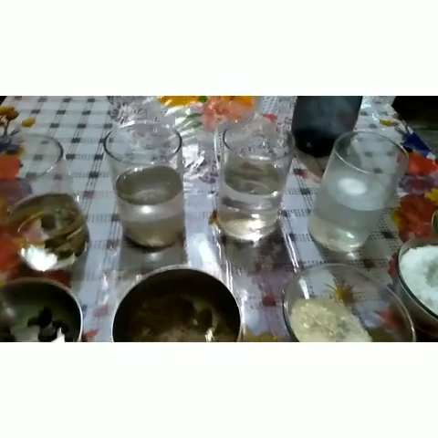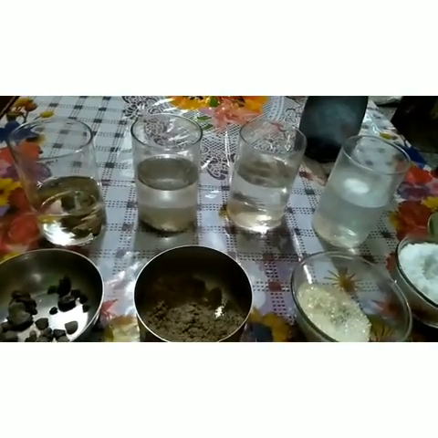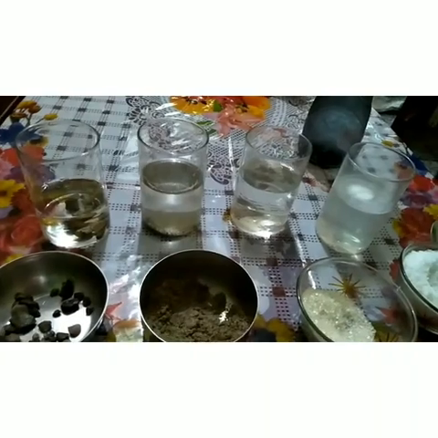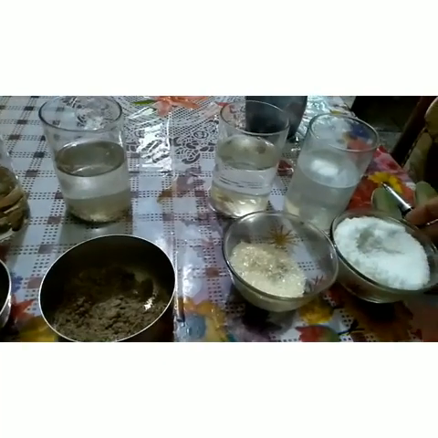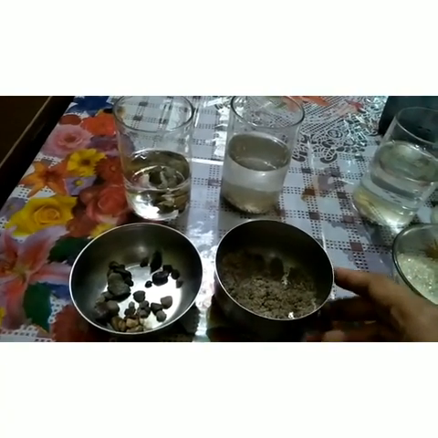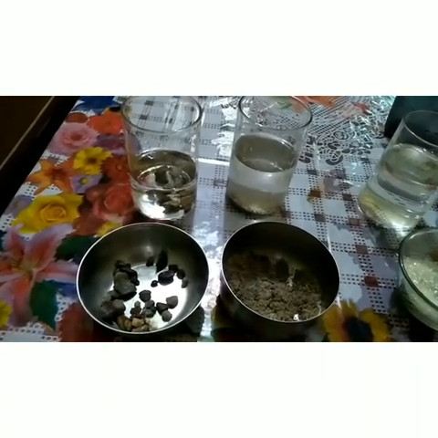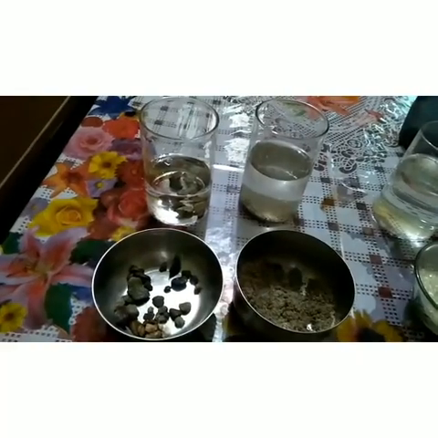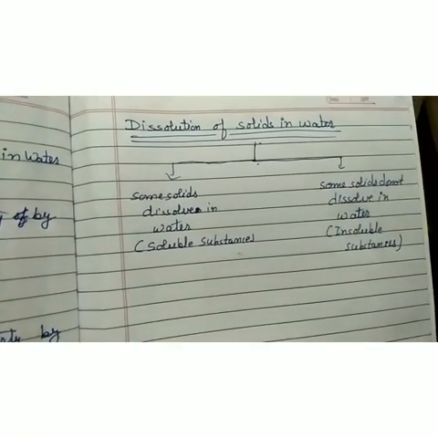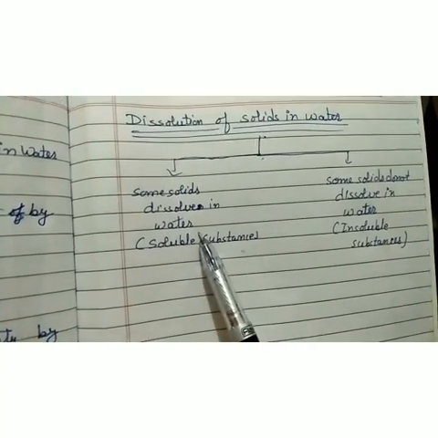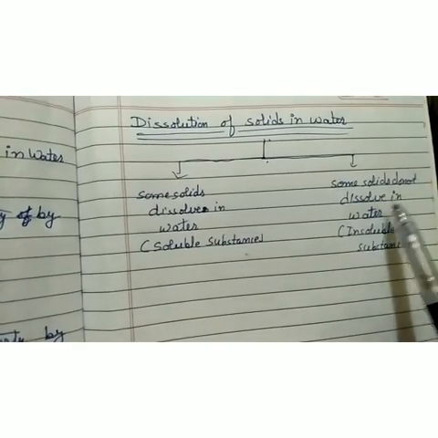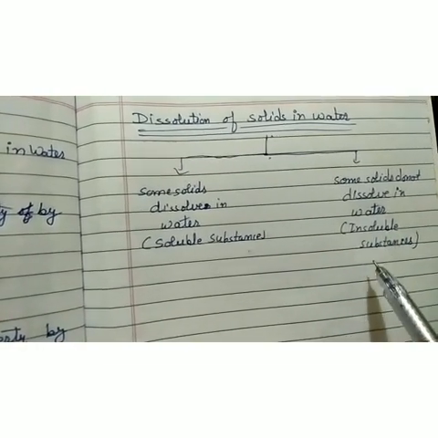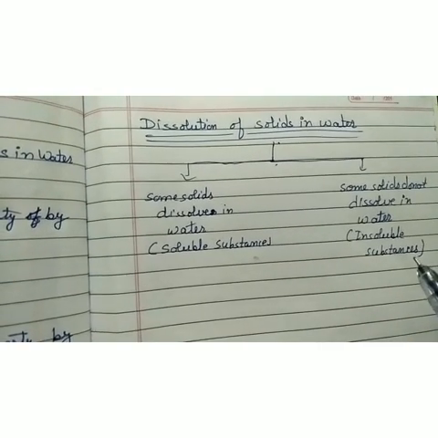So from this activity it is clear to us that some solids get dissolved into the water but some solids do not. The solids which dissolve into the water, like sugar and salt, are known as soluble solids, and the solids which do not get dissolved into the water are known as insoluble solids. So the conclusion is that some solids dissolve in water, and these substances are known as soluble substances, and some solids do not dissolve in water, and these substances are known as insoluble substances. So this is all for today. Thank you.